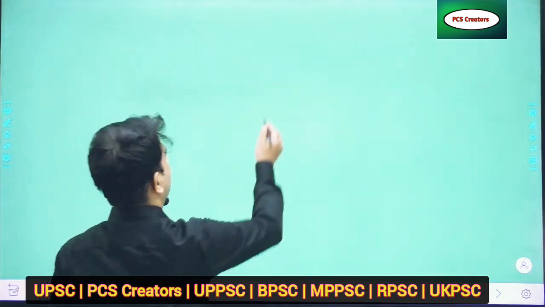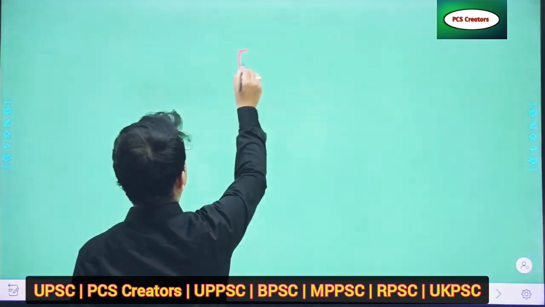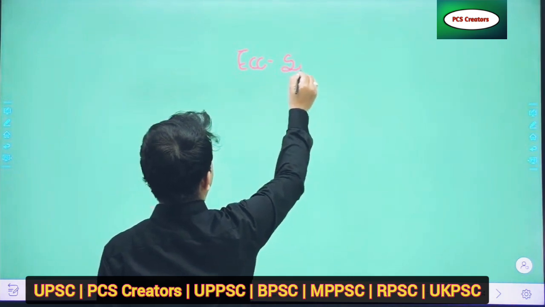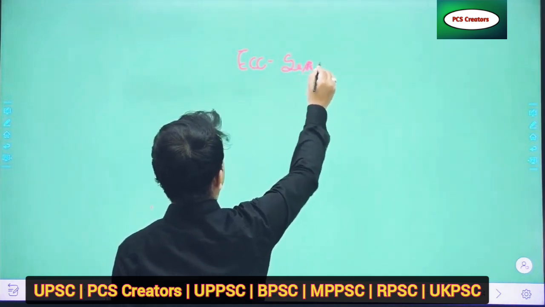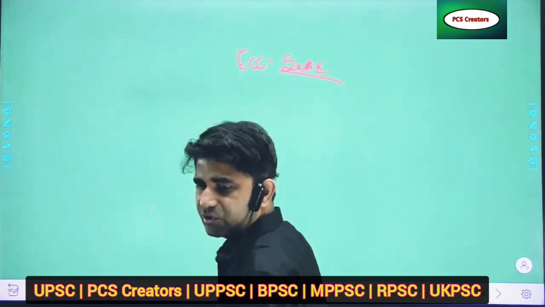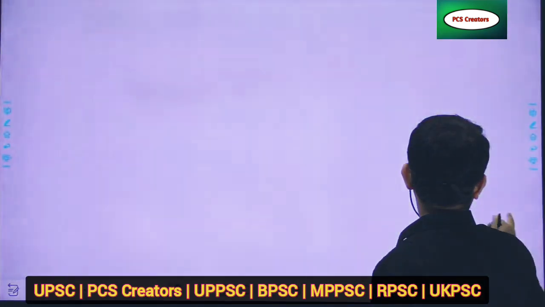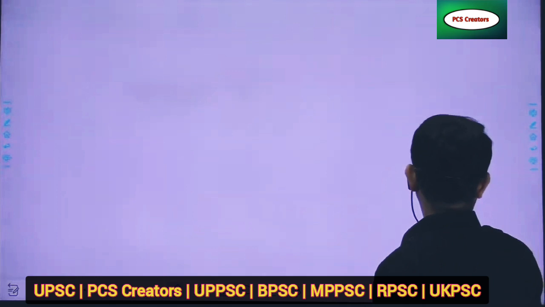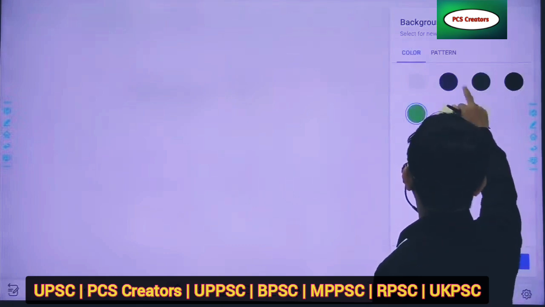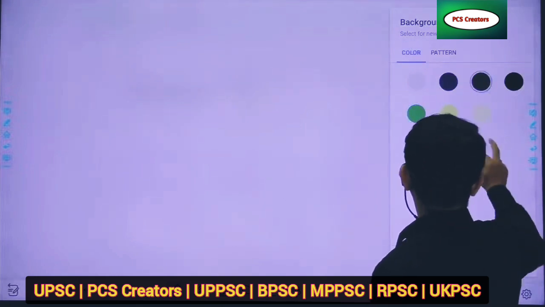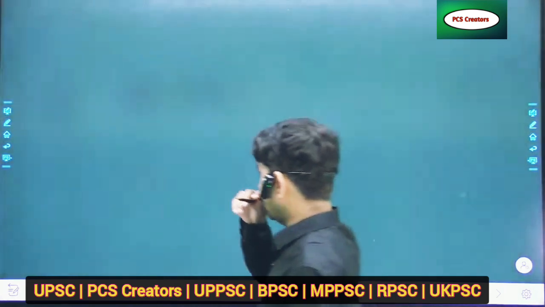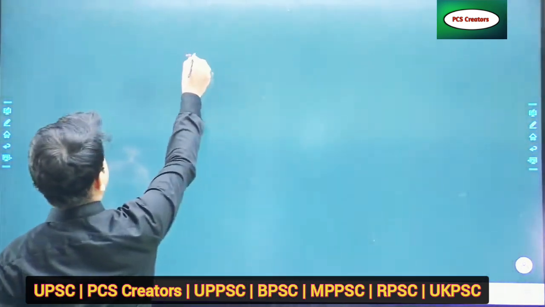So we have to talk about the eco-sensitive zone. I think it's not visible, so I should change the color of that slide. Yes, that color is better. So we have to talk about the eco-sensitive zone.